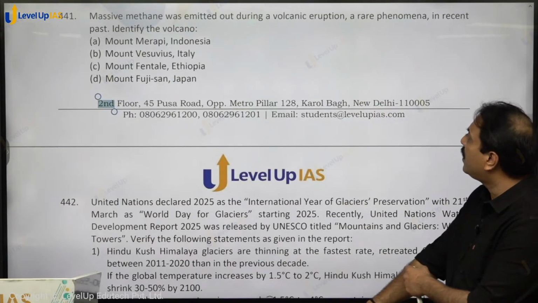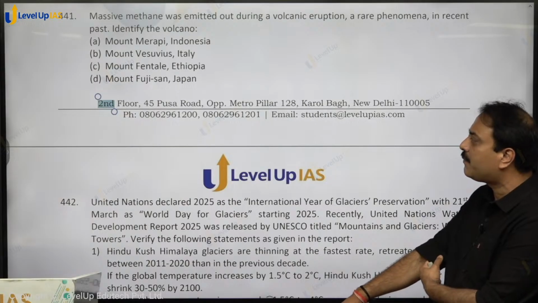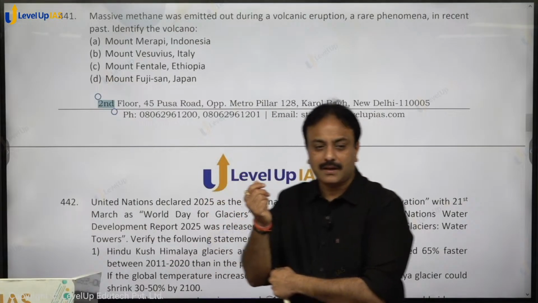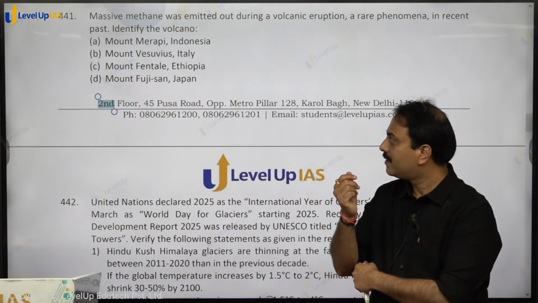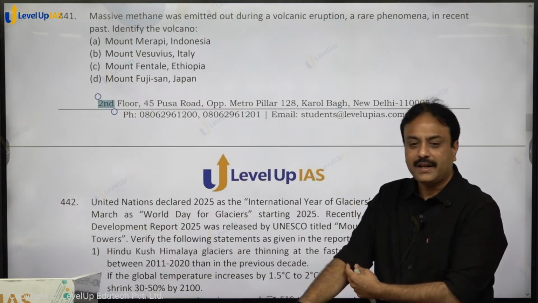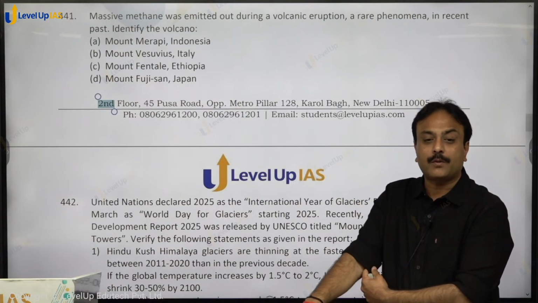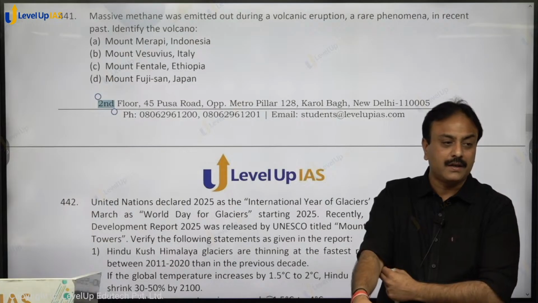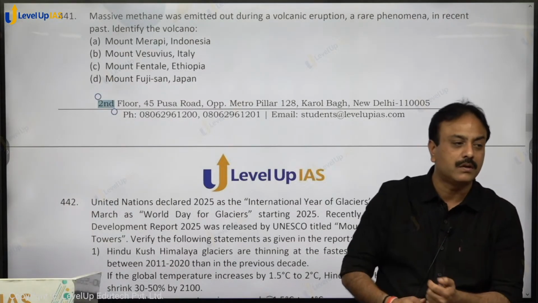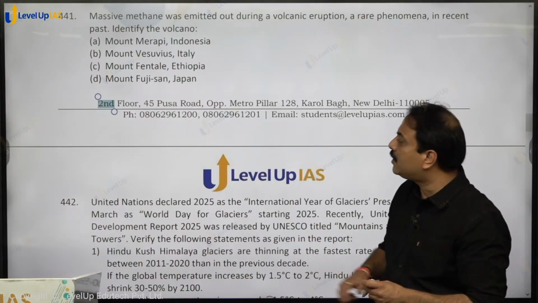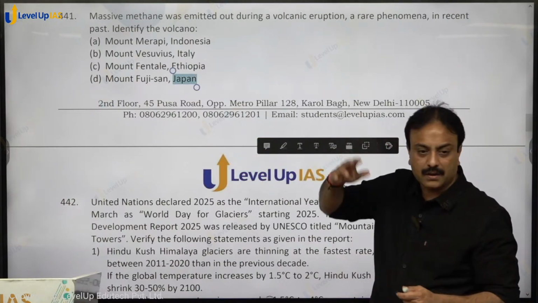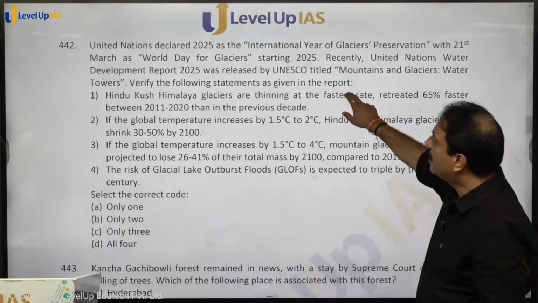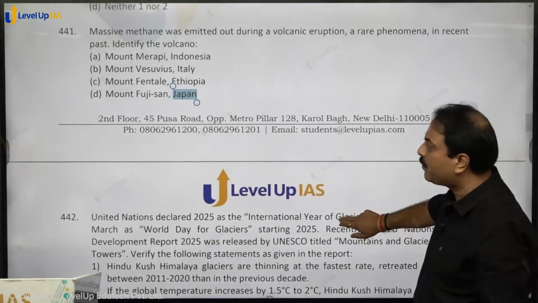Massive methane was emitted during a volcanic eruption, a rare phenomenon in the recent past. Identify the volcano. Merapi. It is Mount Fentale, Ethiopia. Northern part of Ethiopia, Mount Fentale. Massive methane eruption. So much methane emitted in a volcanic eruption has not been recorded in recent history so far. Right. That is Mount Fentale, and that is in Ethiopia, in the northern part of Ethiopia. Clear on that? So answer is C, C for cat.